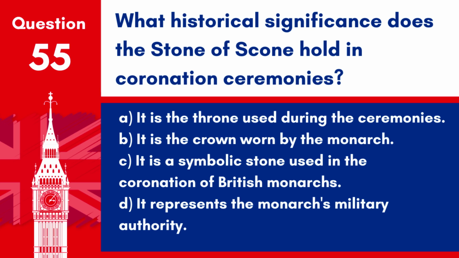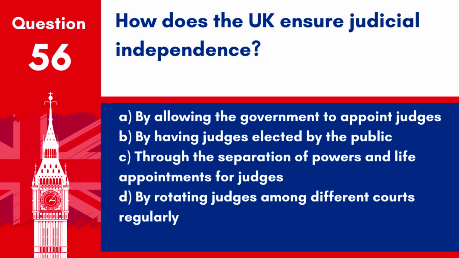D. It represents the monarch's military authority. Answer: C. It is a symbolic stone used in the coronation of British monarchs. The Stone of Scone, also known as the Stone of Destiny, has historical significance in the coronation ceremonies of Scottish and later British monarchs.